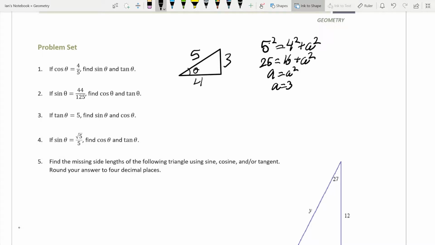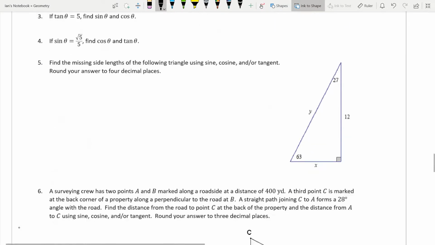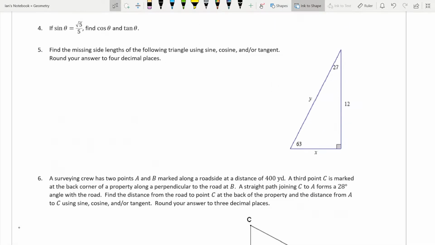So now the sine is our opposite over our hypotenuse. So we're going to get 3/5. And our tangent is our opposite over our adjacent. So that's 3/4. I'm going to leave the rest for you guys to do of those 4 problems there.